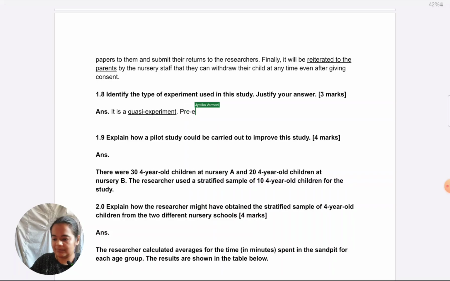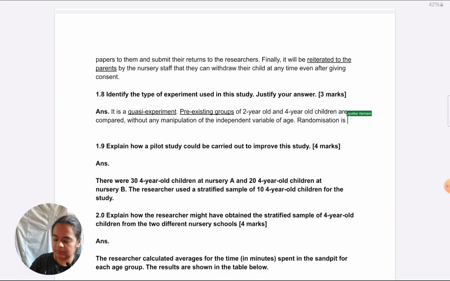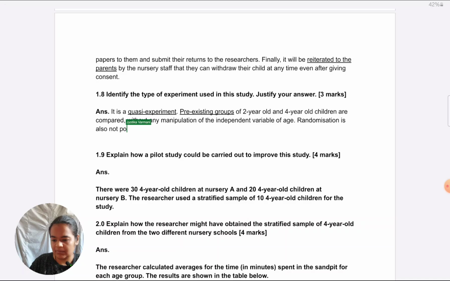Pre-existing groups of 2-year-old and 4-year-old children are compared without any manipulation of the independent variable of age. Randomization is also not possible given that these age groups are fixed.